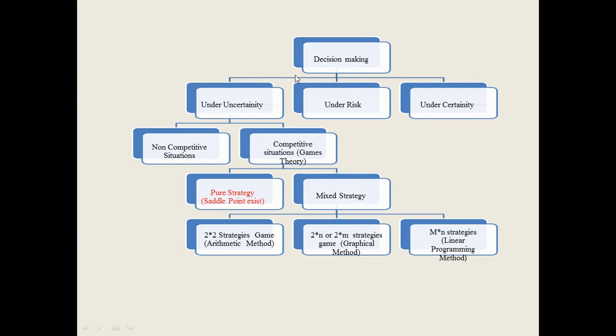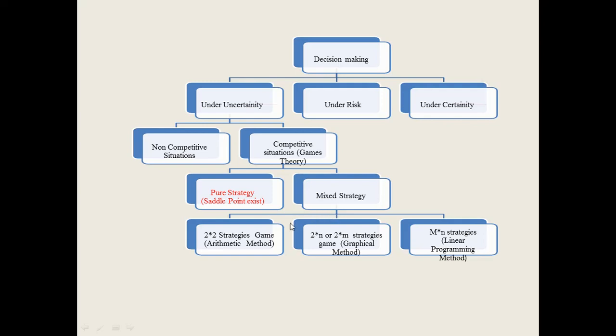Now how to make the decision? Decision making can be under uncertainty, under risk, and under certainty. But now we will be discussing decision making under uncertainty. Whenever we are taking a decision under uncertainty, there can be two situations: a non-competitive situation and a competitive situation. Whenever there is decision making under uncertainty and under a competitive situation, it is termed as game theory. Whenever we are having a single strategy, that is pure strategy, then a saddle point exists. Whenever we are having mixed strategy, then it is termed as mixed strategy.